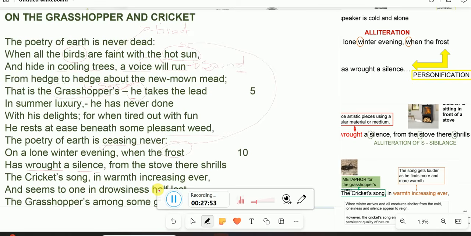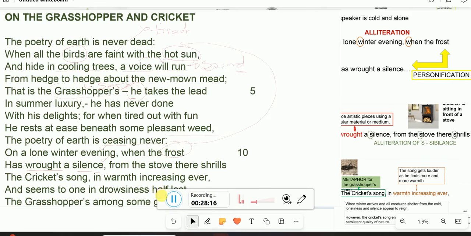Now there is also what? Silence. The same way that there was silence when the birds stopped singing to find shade under the cooling trees because it was hot in the octave. The same silence is sustained now in the sestet. However, the silence now is brought forth by the frost and extreme coldness.